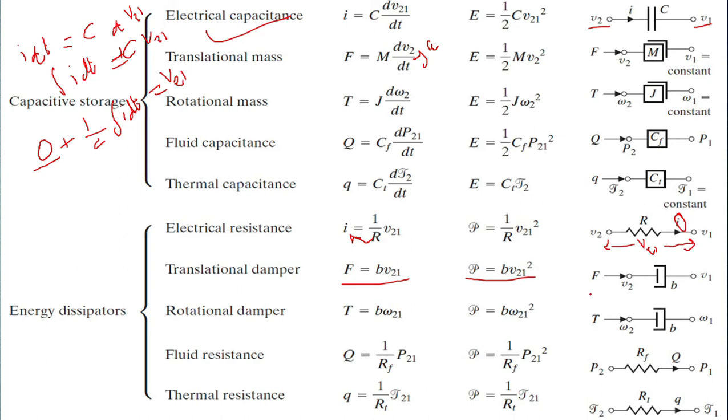So there are three types of friction. One is viscous friction, another one is Coulomb friction, and the third one is static friction. All these three frictions are different. So what is Coulomb friction? This is the force of sliding friction between dry surfaces. What is static friction? The force required to start the motion between two surfaces in contact is said to be static friction.